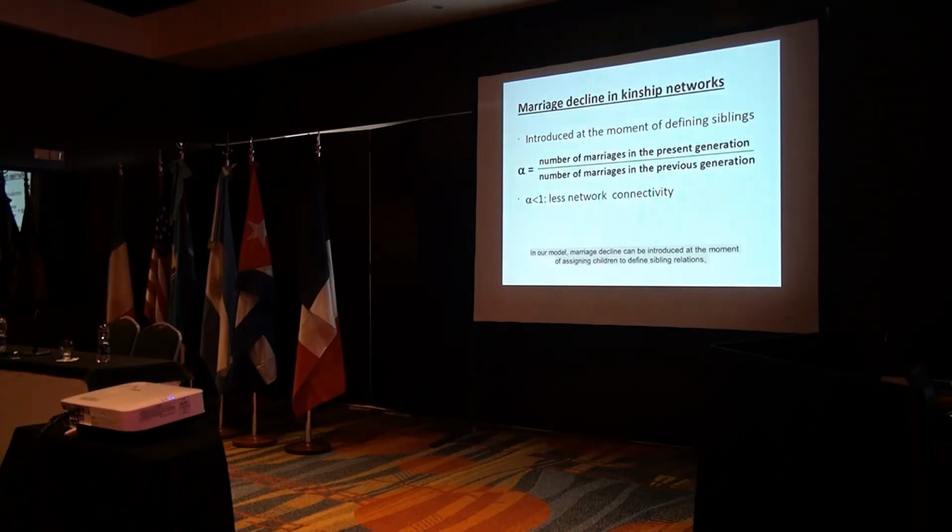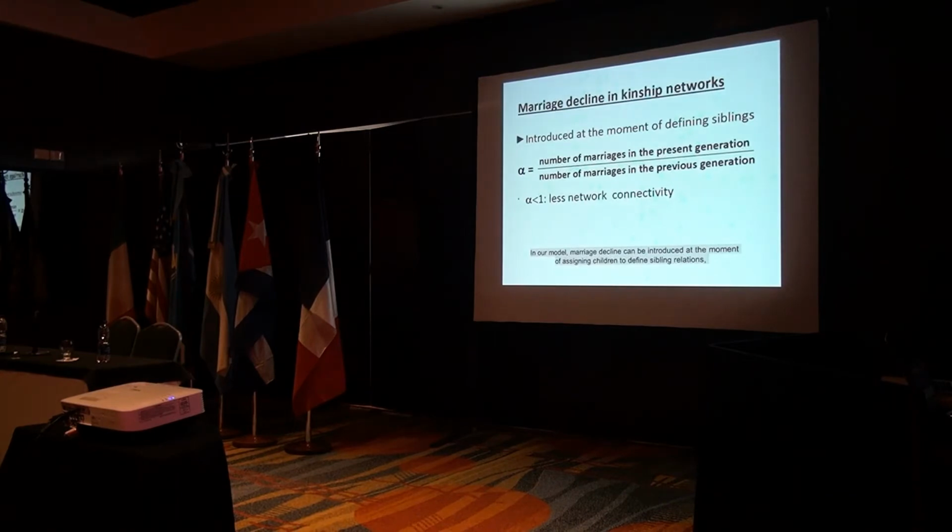In our model, marriage decline can be introduced at the moment of assigning children to define sibling relations, by considering a larger number of couples in the previous generation. It can be characterized by a single parameter alpha, lower than 1, given by the ratio between the number of marriages in the 2 consecutive generations. The immediate effect of this extension is to decrease the mean number of blood links in the population. And this change directly affects the connectivity in the kinship network.